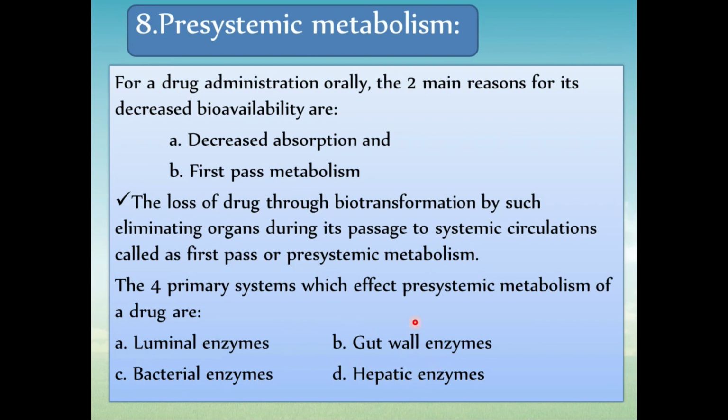These are the four types of enzymes present in our GIT as well as liver that will metabolize your drug before it goes into the systemic circulation.